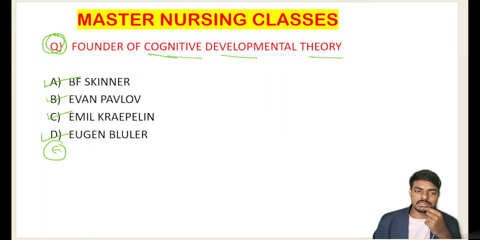Option E is like this. What is option E? None of the above.